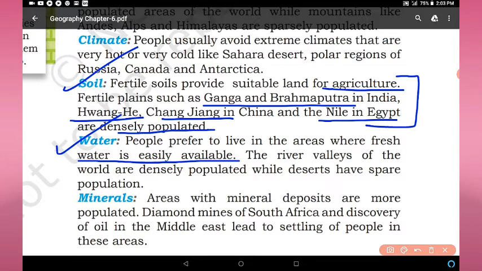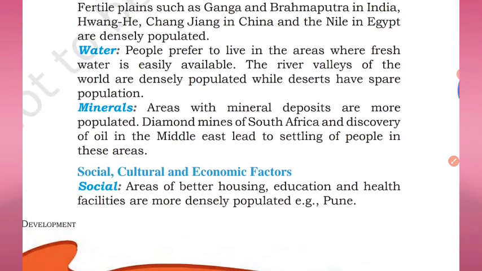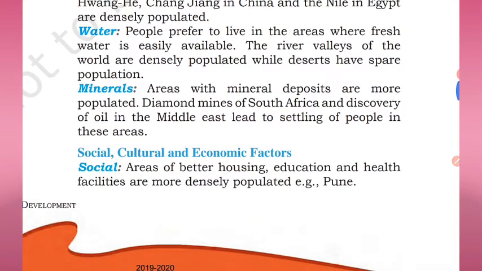The river valleys of the world are densely populated while deserts have sparse population because deserts do not have fresh water, or very little water is available in desert areas like the Sahara Desert, Thar Desert and Ladakh also. So water is a very important factor.